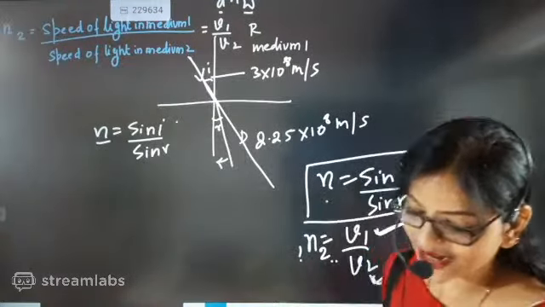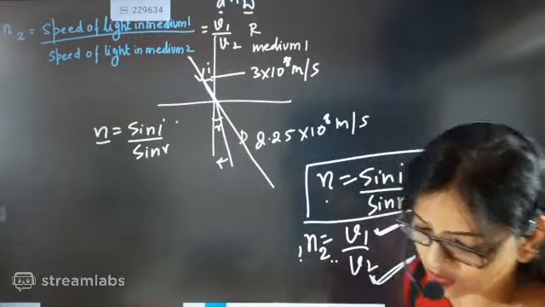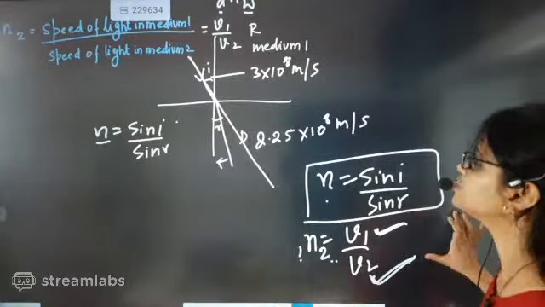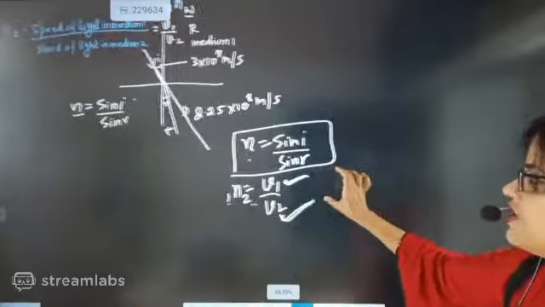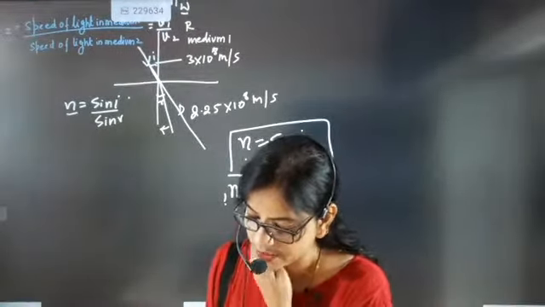Yes beta, absolutely, optical density is directly proportional to bending. Absolutely correct. So beta, these two formulas we have understood now. Now based on this we are going to solve some numericals.